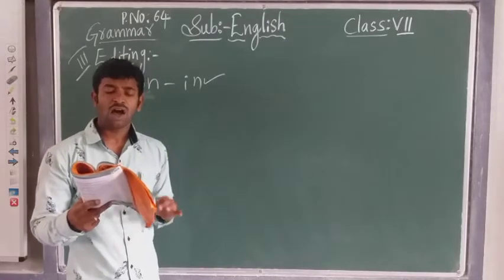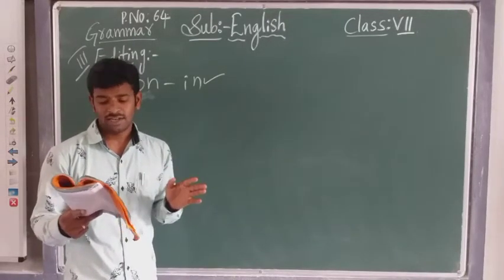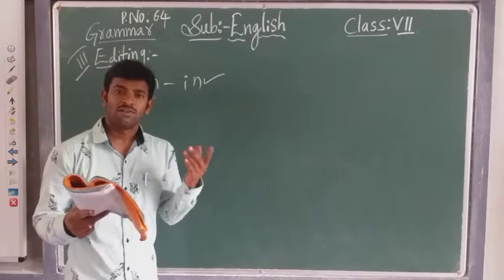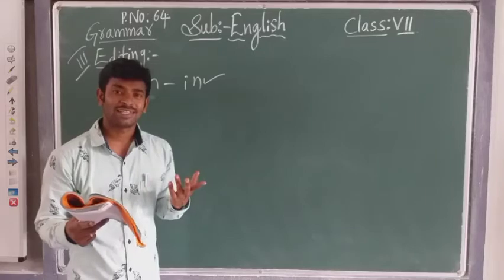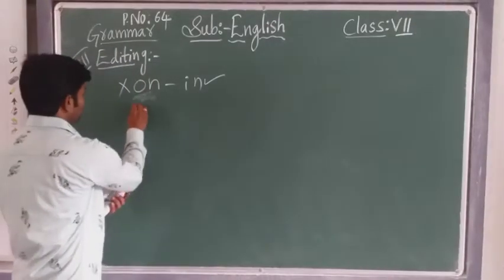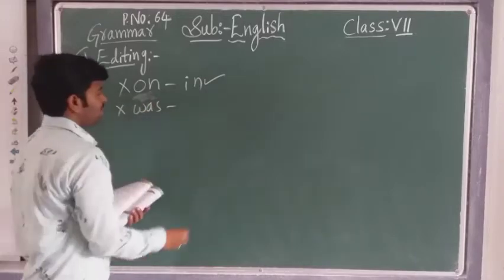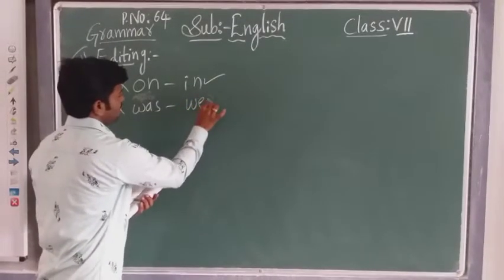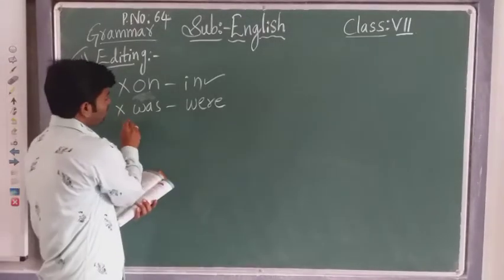So, all of us. For one person we can normally say was. If two or more, more than one, were will come. Got it, children? Was will not come. If it is more than one, was will not come. What will come? Were, W-E-R-E. Were will come. So underline was.